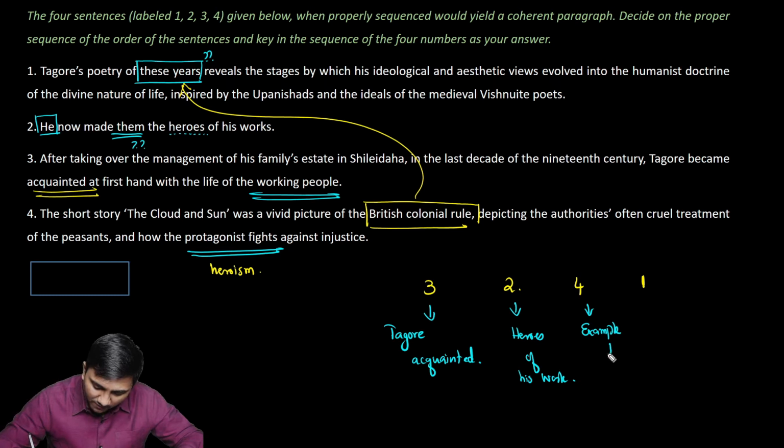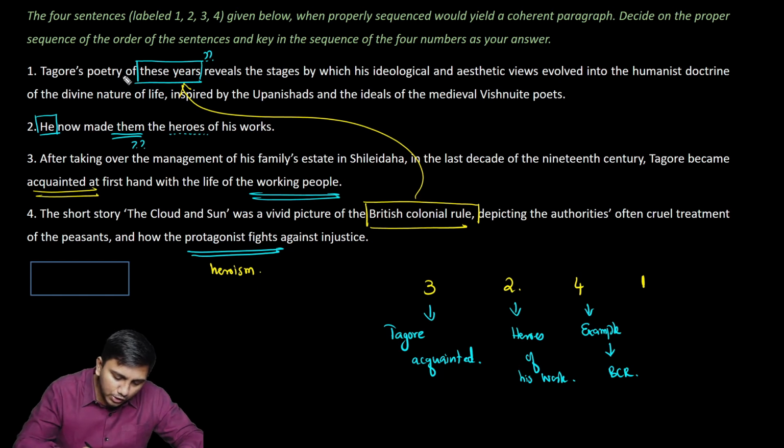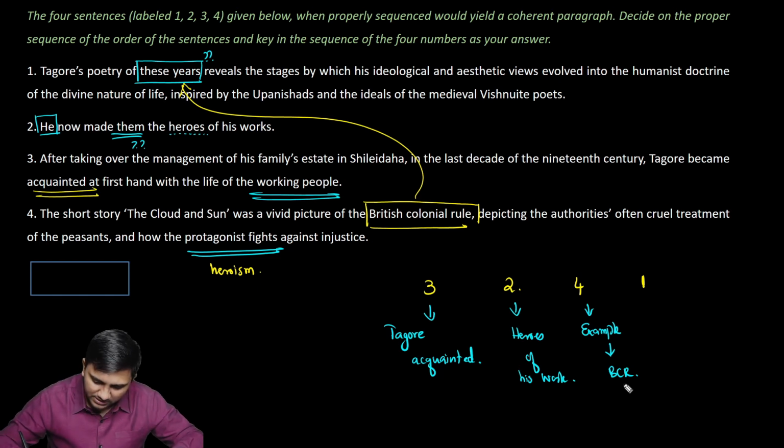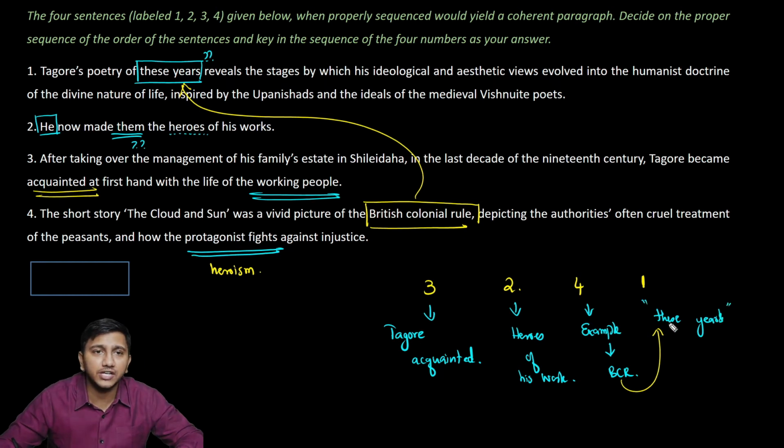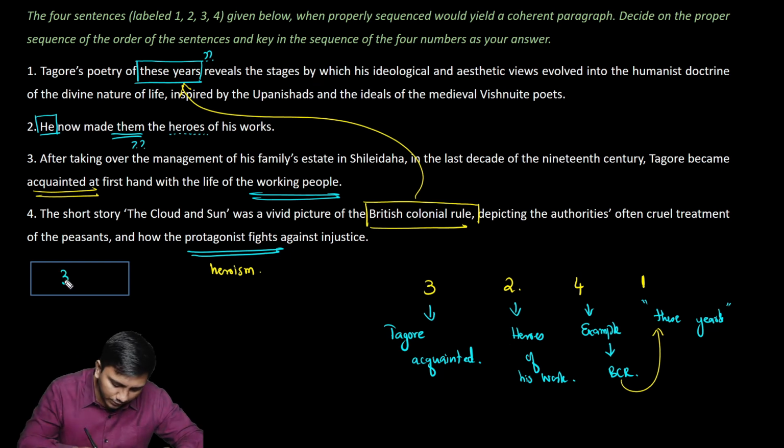And this work also spoke about the period, British colonial rule, and Tagore's poetry of these years. So these years is the connection here. Tagore's poetry of these years had what nature is given in statement 1. So 3, 2, 4, 1 is the order for this question.